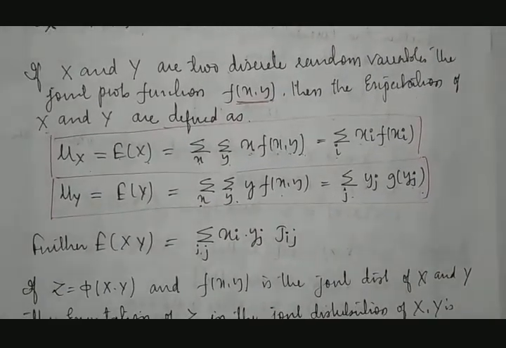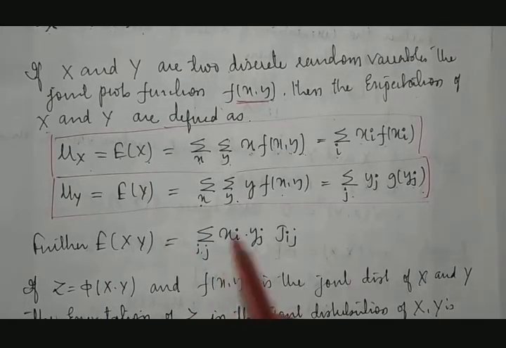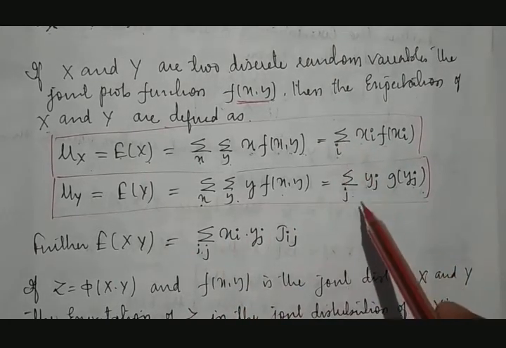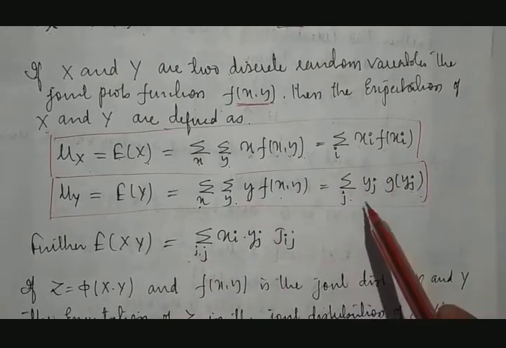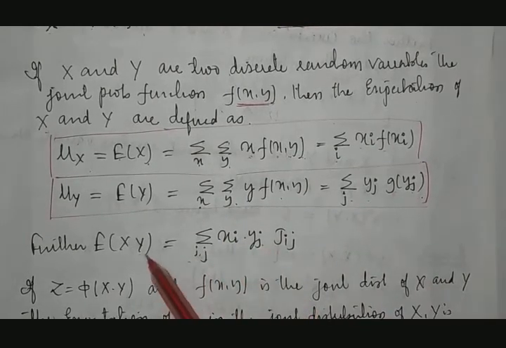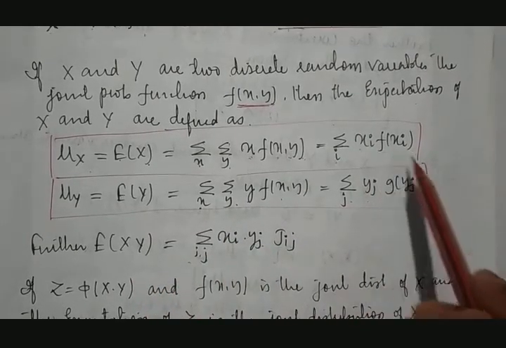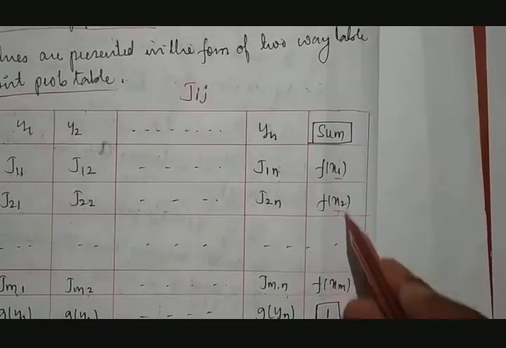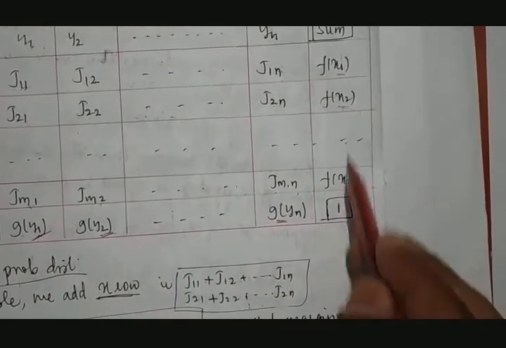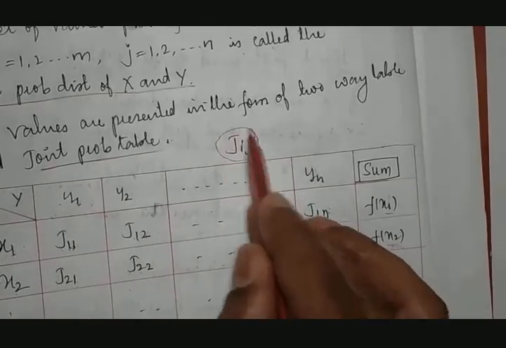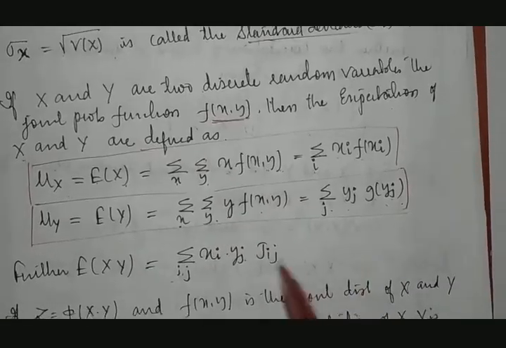Then after getting these two, if you want to take the expectation of x into y, how do you club this? It is nothing but summation over i and summation over j of xi into yj, because it is a product, then f of xi and g of yj. The combination of these two is nothing but the joint probability, that is f of xi, yj.